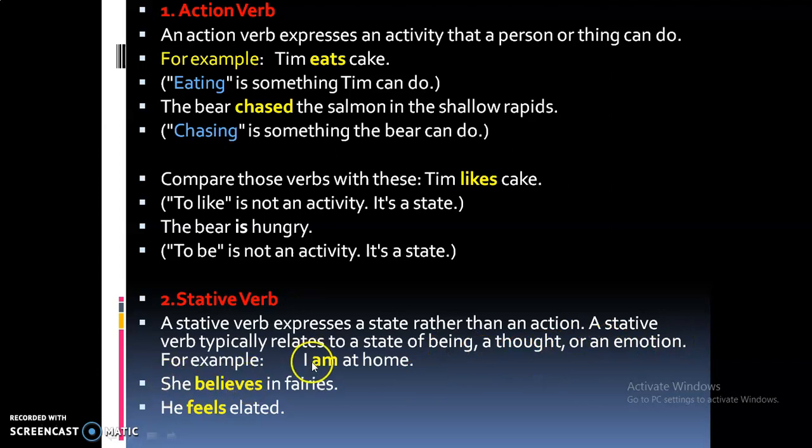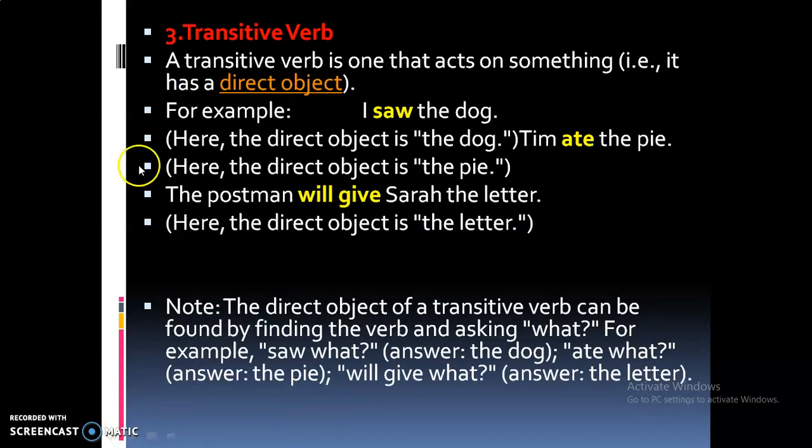For example, I am at home. So I am at home is not an action. It expresses a state. Okay, so I am at home. She believes in fairies. So the word believes is not an activity. So it's a state. So she believes in fairies. He feels elated.